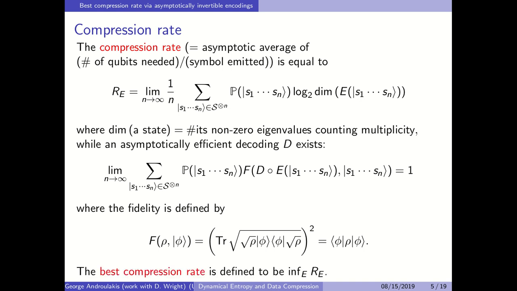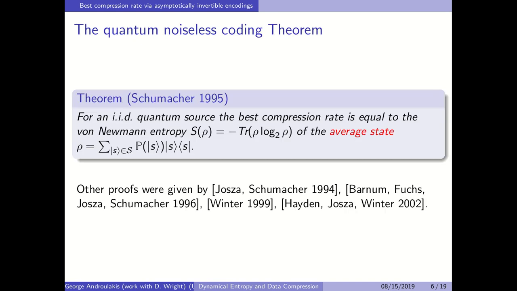And the best compression rate is the infimum of R sub E when efficient decoding D exists. Schumacher in 1995 proved that for an i.i.d quantum source, the best compression rate is equal to the von Neumann entropy of the average state.